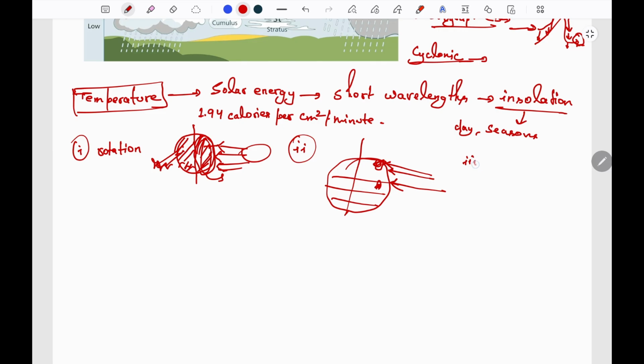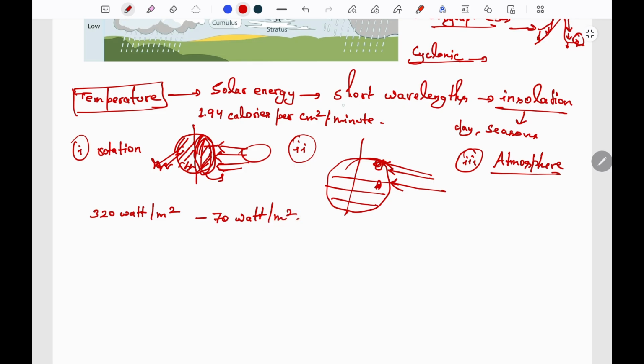Next is the composition or transparency of the atmosphere. For example, if there is more cloud cover, then sunlight will not reach the surface of the earth, so insolation will be less. And if there are more gases which absorb UV radiation, then the insolation will also be reduced. Now the insolation received at the surface of the earth varies from the tropics to the poles. In the tropical region, it is around 320 watt per meter square. And at the poles, it is minimum, which is 70 watt per meter square.